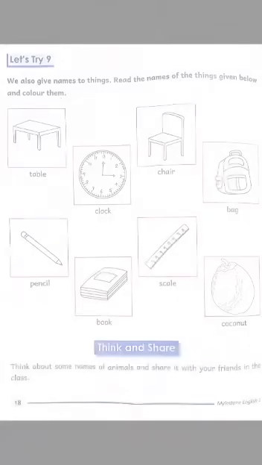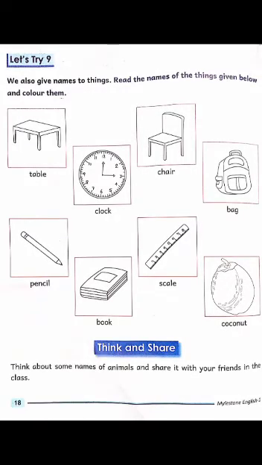Now turn to the page number 18. Let's Try 9. We also give names to things. Read the names of things given below and color them. So students, it means you have to read the names of things and color them.